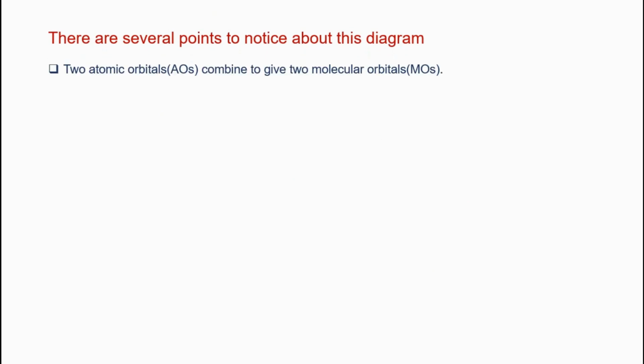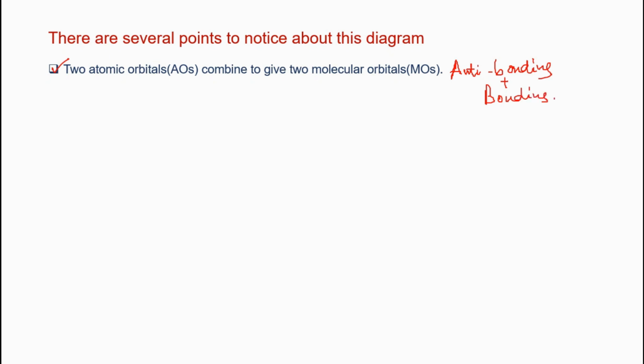So from this diagram we can conclude that two atomic orbitals combine to two molecular orbitals. That means two atomic orbitals of two atoms will combine to form two molecular orbitals.